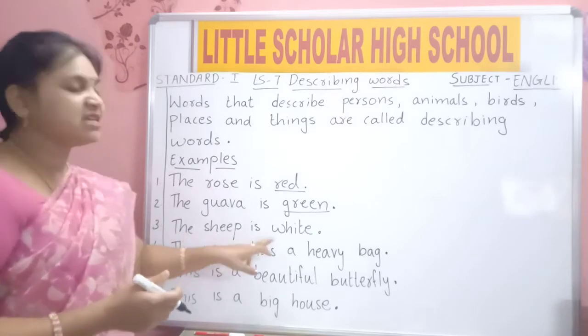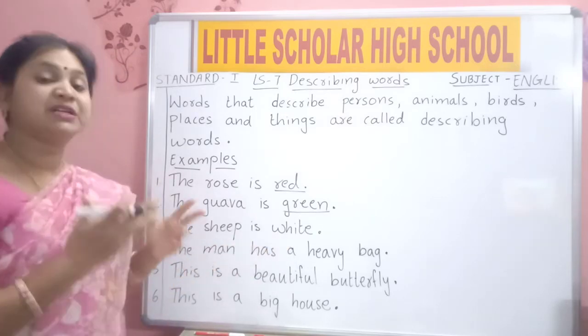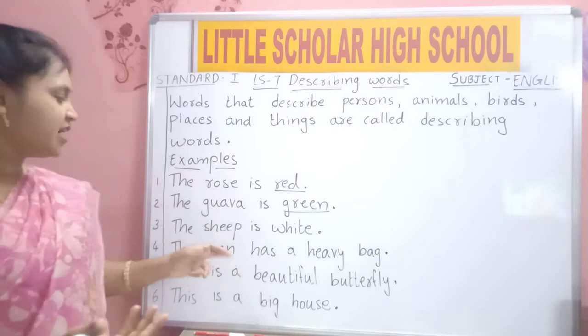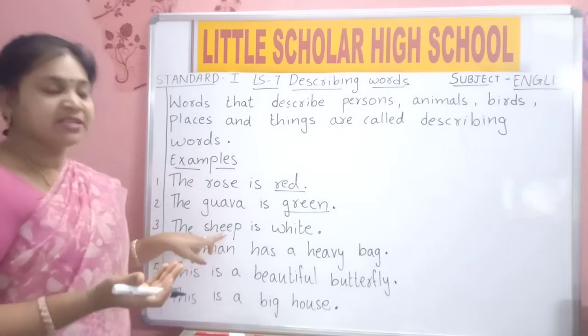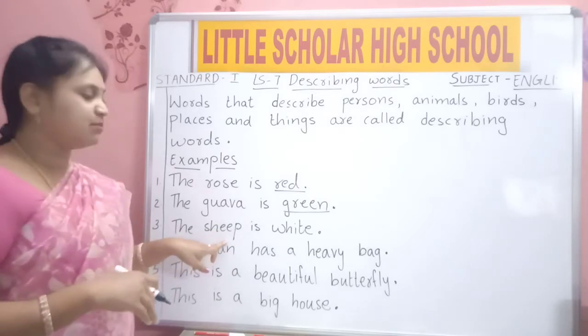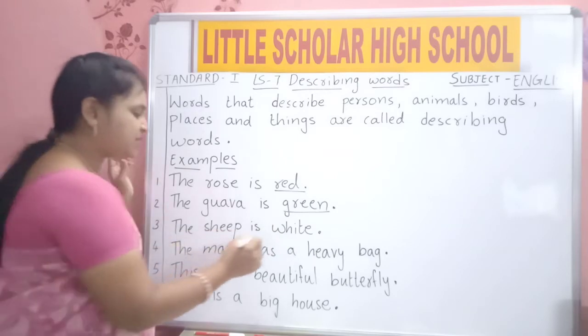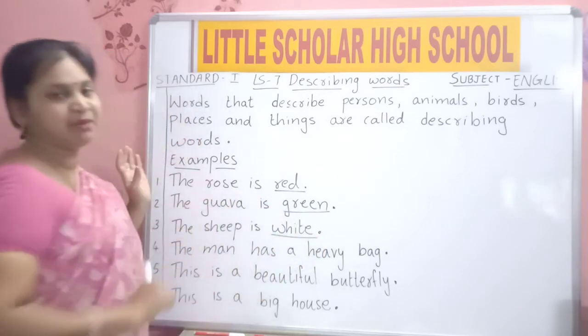The sheep is white. Yes, it is a sheep, but how is it? It is white in color. Sheep is the name of the animal. Saying something about that animal, it is white in color. The sheep is white. So white is the describing word here.